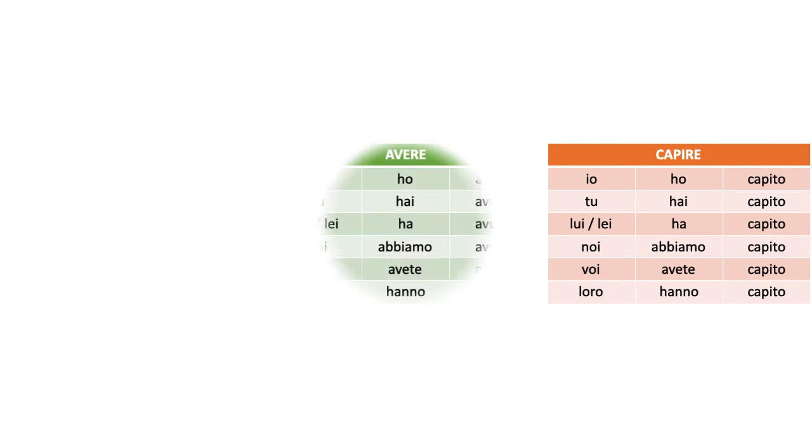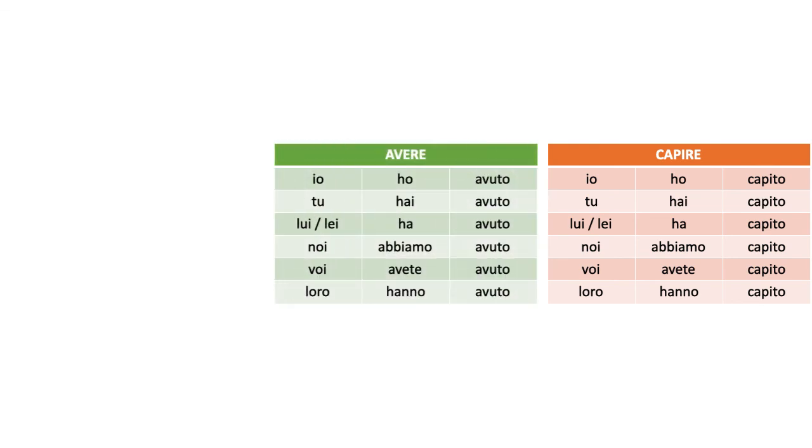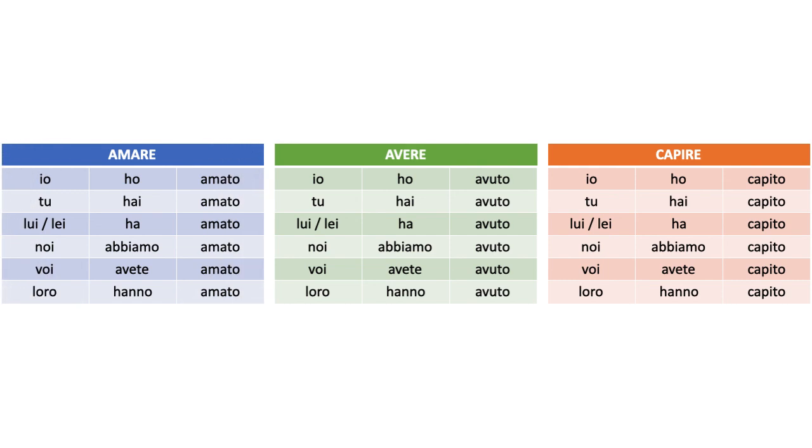How about the past of avere? Same thing, but instead of capito, we use avuto. Io ho avuto, tu hai avuto, lui, lei ha avuto, noi abbiamo avuto, voi avete avuto, loro hanno avuto. How about amare? Same thing, but with amato. Io ho amato, tu hai amato, lui, lei ha amato, noi abbiamo amato, voi avete amato, loro hanno amato. And again, this form of the past is the one they use the most. They use it in everyday discourse all the time.